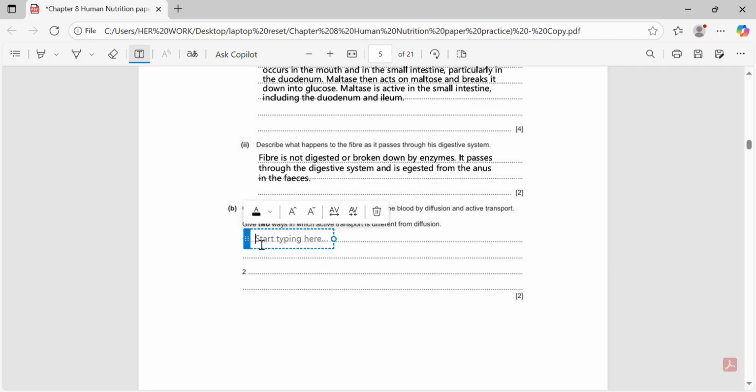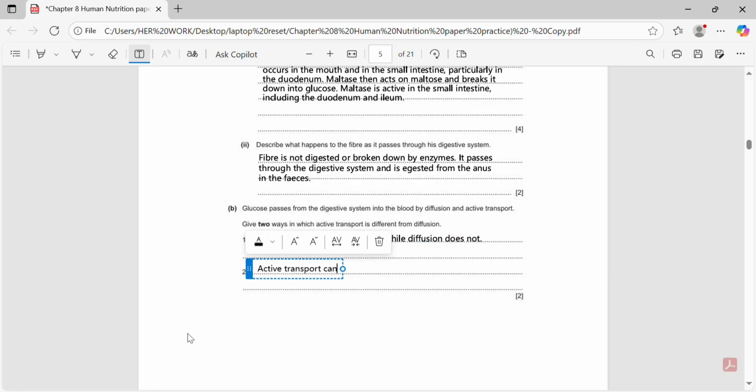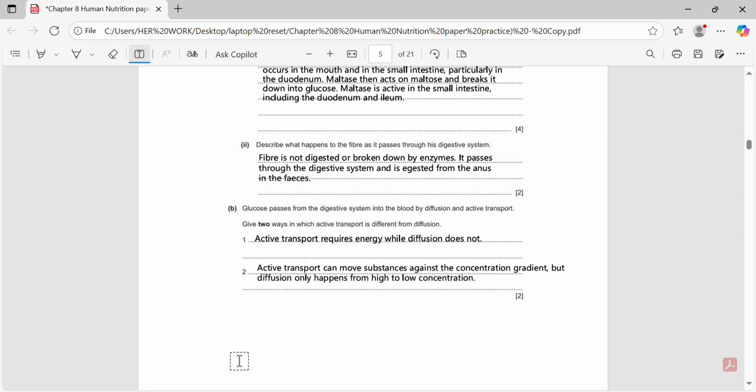So we will write, first, active transport requires energy, while diffusion does not. And, active transport can move substances against the concentration gradient, but diffusion only occurs from a region of high concentration to a region of low concentration.